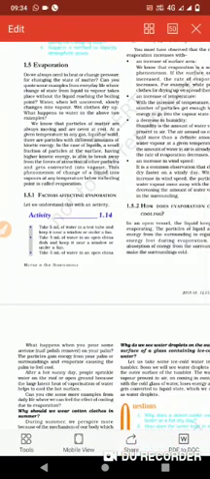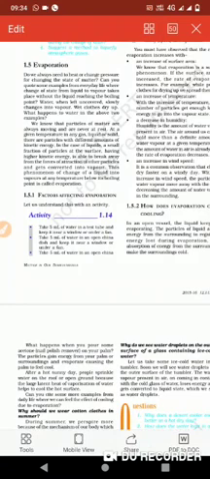Now another topic is evaporation. Evaporation is similar to boiling, but the basic difference is that boiling happens at a specific temperature, but evaporation is not specific. It can start at any temperature. If you have water, it can evaporate at any temperature, even at room temperature and below room temperature also, but boiling is specific.